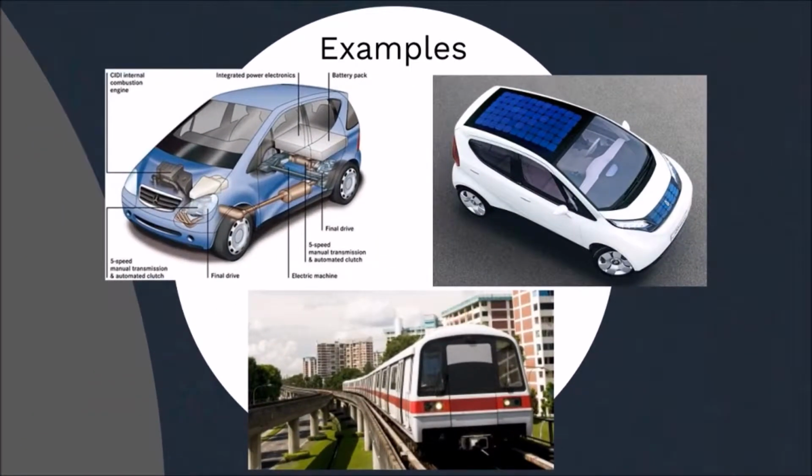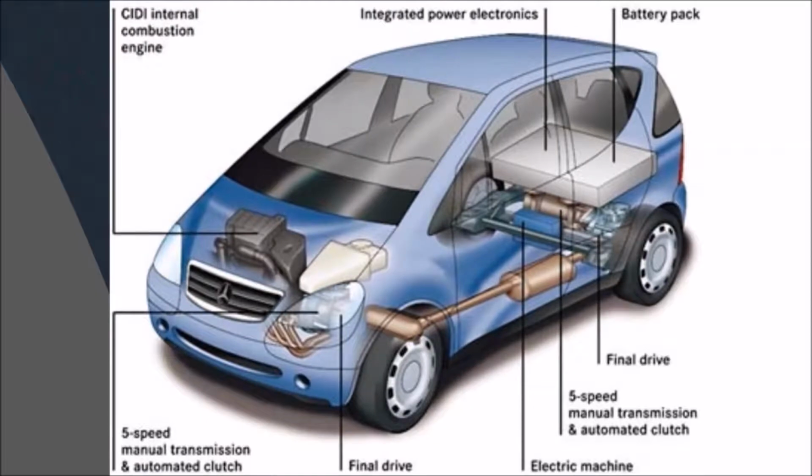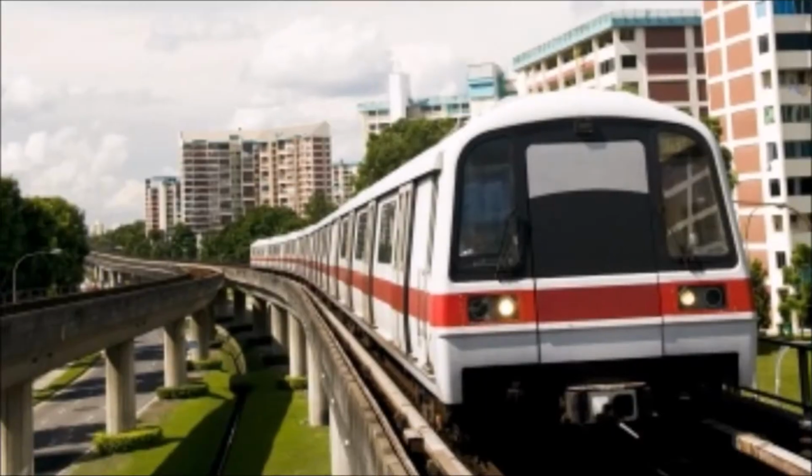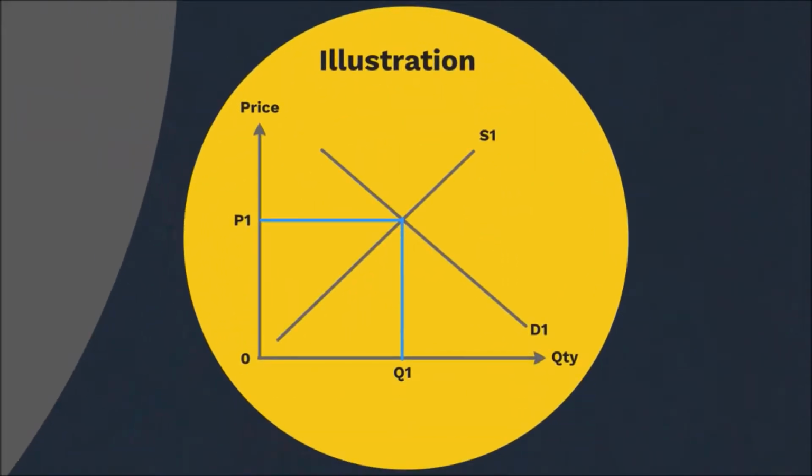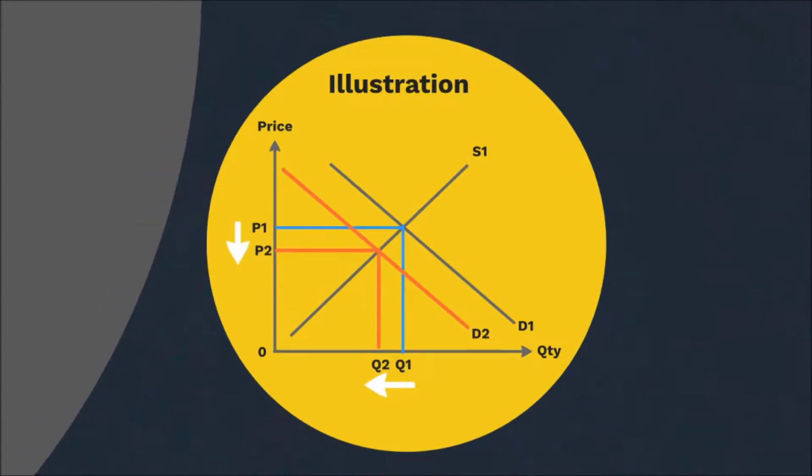The other reason that will change the demand of crude oil is the taste and preference of users. China will start to use renewable sources to improve their economy, like hybrid cars, solar energy, and metro. So, those countries will change their preference and taste from crude oil to renewable energy, which will shift the demand curve to the left, causing the price and quantity demanded of crude oil to decrease.